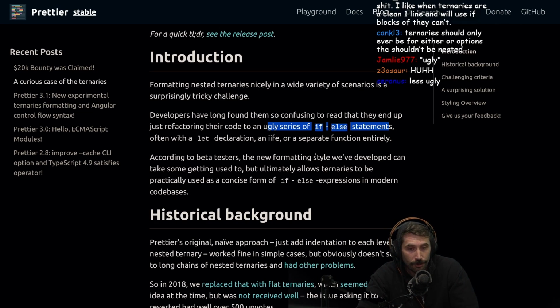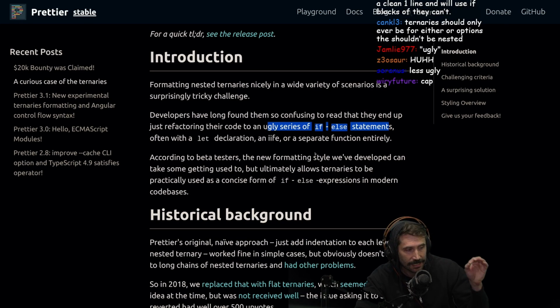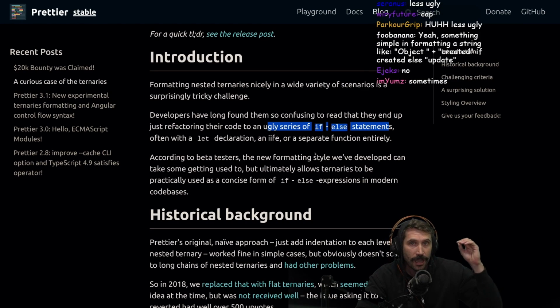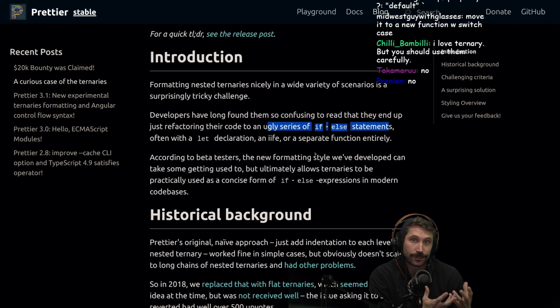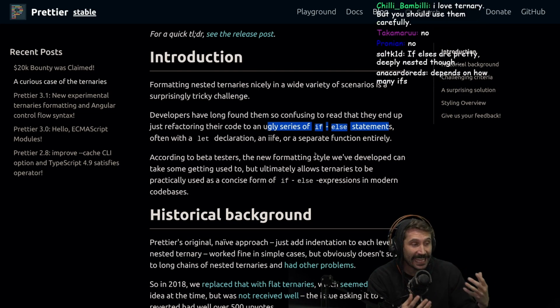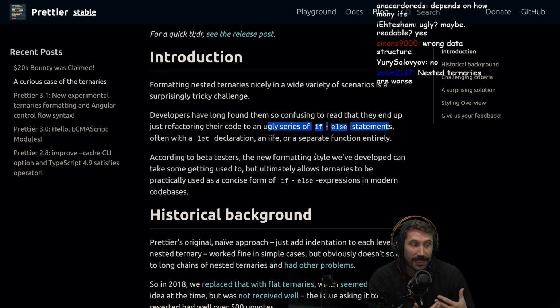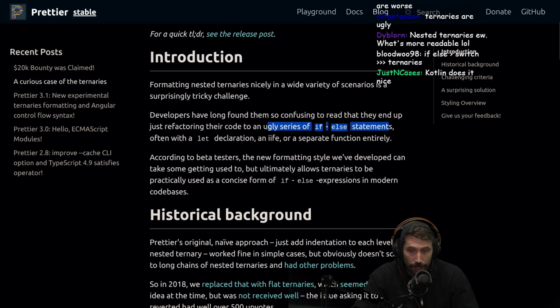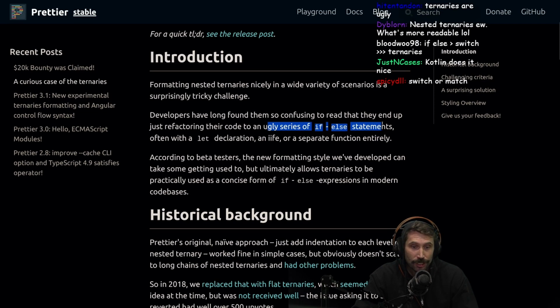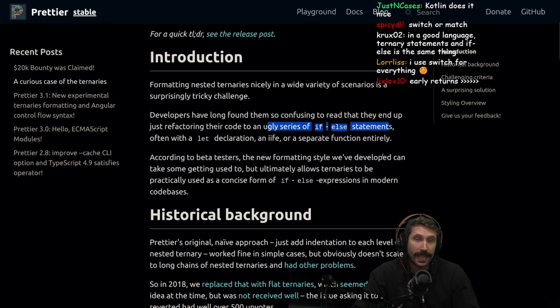I just don't know if I buy that, because what it says to me is that if you have a ton of if-else statements, perhaps there's a better way to organize your code, and that you're kind of hiding the problem by having pretty ternary statements. This is my big worry, that it just leads people to crazy code as opposed to maybe different thought about code.